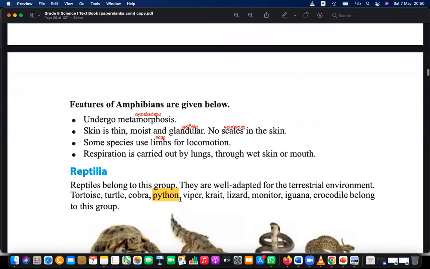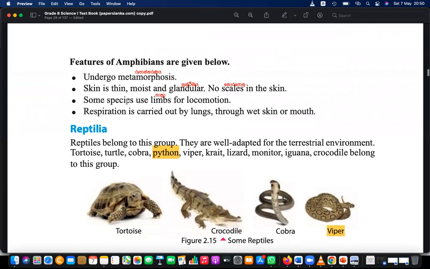And also they have thin skin, and it is moist and granular. Granular means it can emit different liquids, basically like hormones, enzymes.